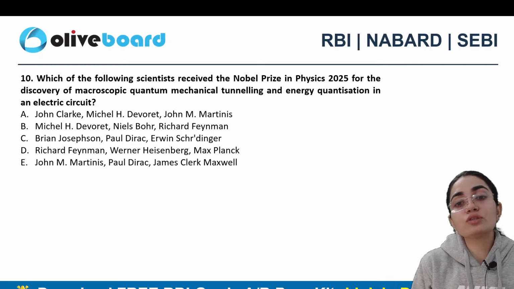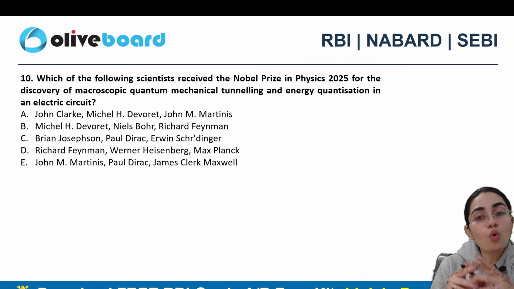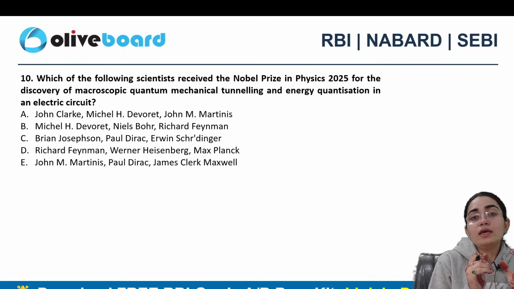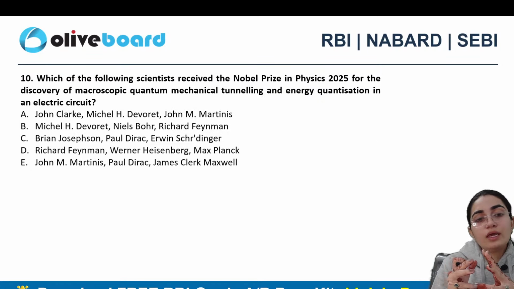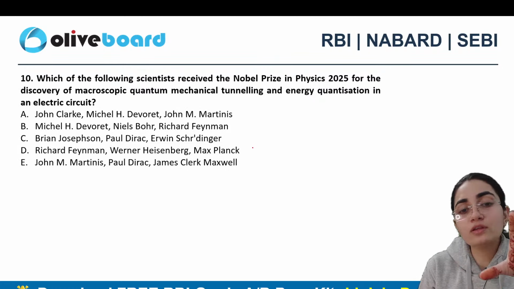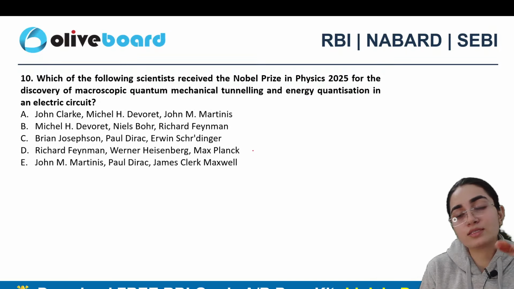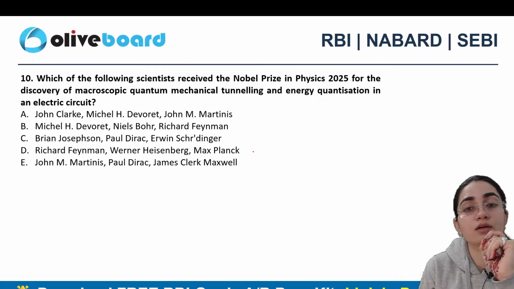Which of the following scientists received the Nobel Prize in Physics 2025 for the discovery of macroscopic quantum mechanical tunneling and energy quantization in an electric circuit? Is it John Clark, Michael H. Devoret, John M. Martinis? Is it Niels Bohr, and Richard Feynman? Is it Brian Josephson? Is it Paul Dirac? Is it Erwin Schrödinger? Is it Richard Feynman? Is it Werner Heisenberg? Is it Max Planck? Or John M. Martinis, Paul Dirac, or James Clerk Maxwell?